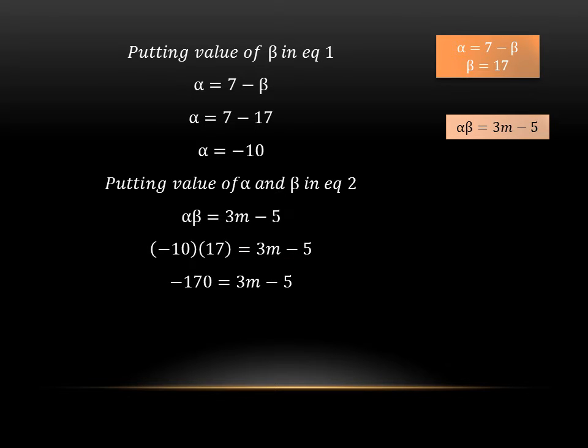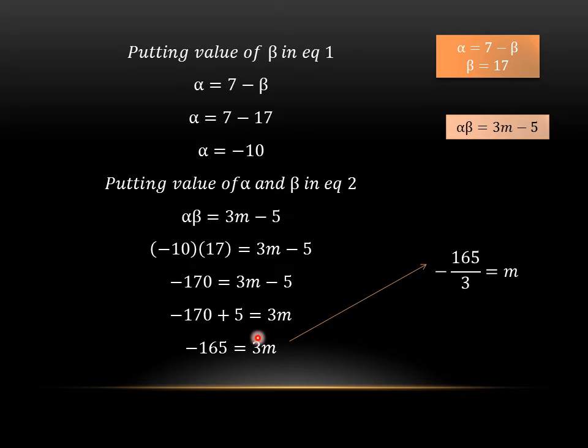Multiplication, minus 170 equals 3m minus 5. Minus 5 will be taken to the right side of the equation. It will become plus 5. After subtraction, we will get minus 165 equals 3m. And after division, taking 3 to the other side of the equation, we will get minus 165 by 3 equals m. So the answer of m will be minus 55, or we can arrange it and write it as m equals minus 55. So students, keep it in your mind that this question has a few more steps.